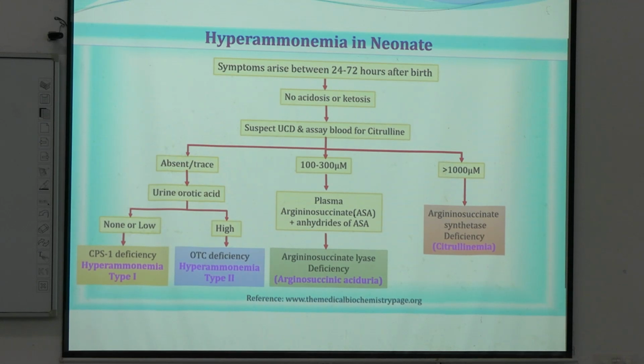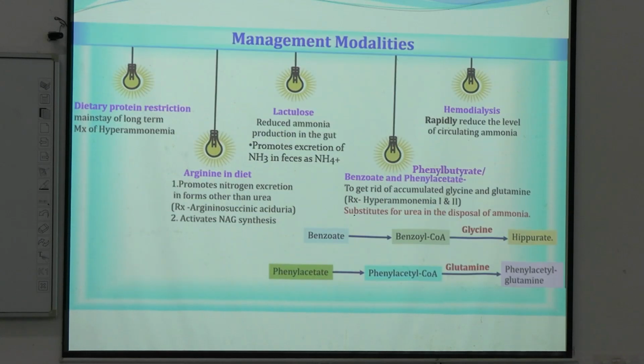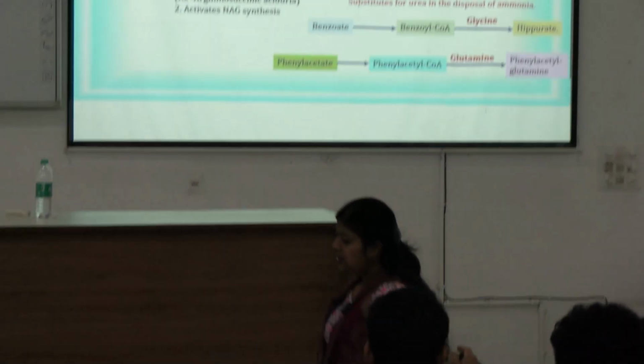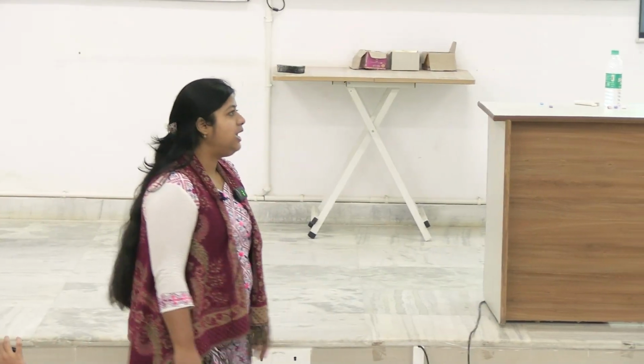Clear? And arginase deficiency, I told you, is the milder form of UCD. It can be detected much later in life, around 2 to 4 years. Clear? This flowchart is clear to all. Now the management modalities. We have learnt all the steps, enzyme defects, and more or less the clinical symptoms of urea cycle disorder, and now we have to know the treatment modalities.